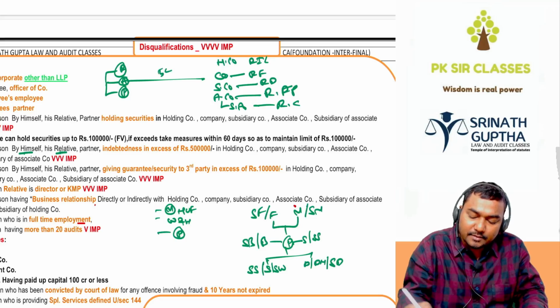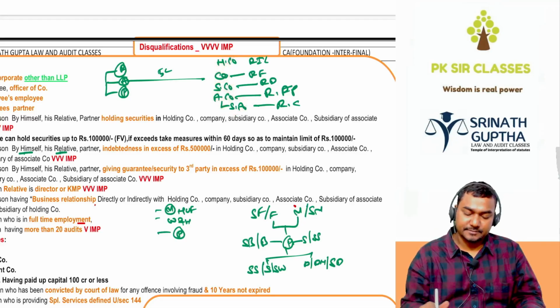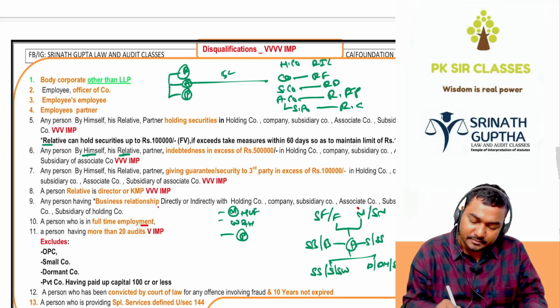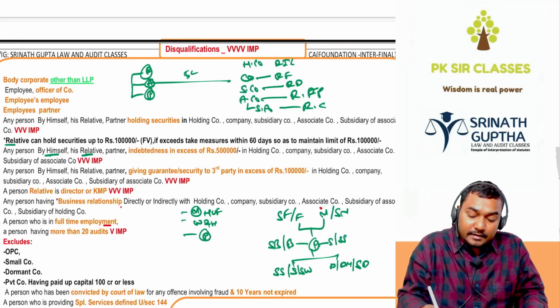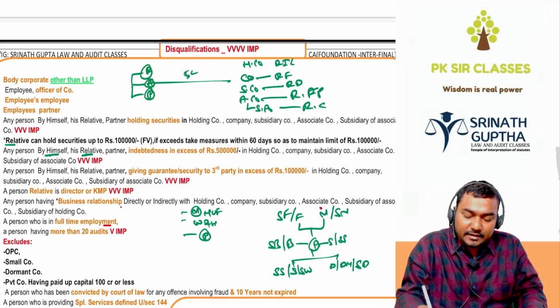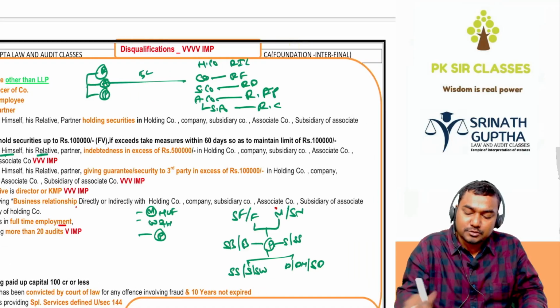5 lakhs or more. To whom? Company, holding company, subsidiary company, associate company, subsidiary of the associate. And fifth point is very important. Sixth one also important. Seventh one. Proposed auditor, relative, and partner should not be given the guarantee. Should not be given the guarantee except the 1 lakh rupees to third party.